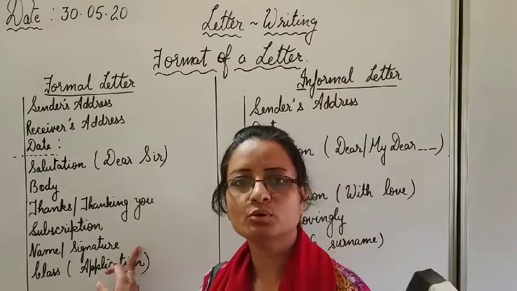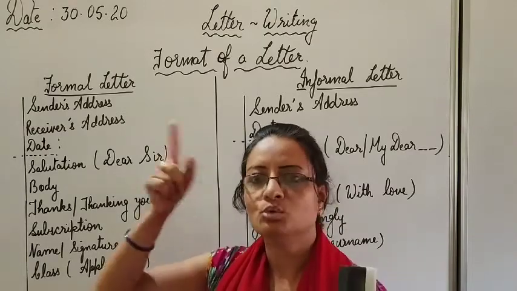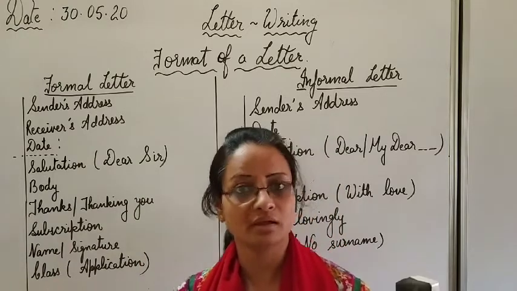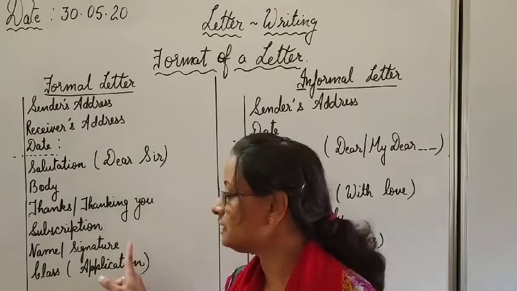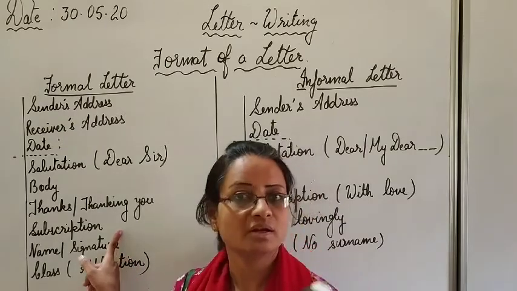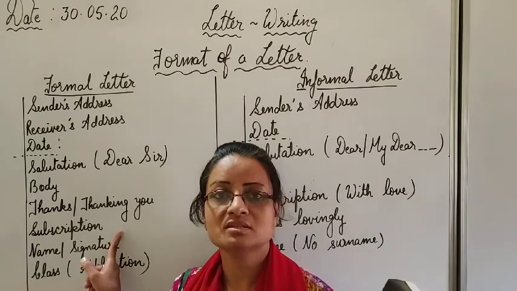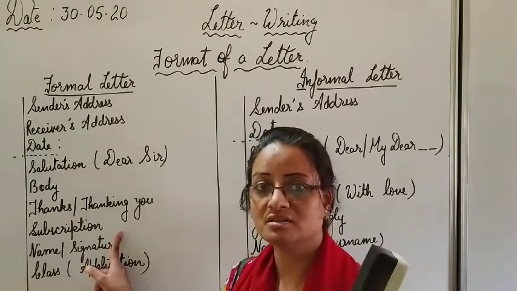I have already told you once, if you are putting your signature, that is sign, you have to write your full name and surname below it in a bracket. If you are not putting your signature, then directly after the subscription, write your full name and surname in the capital letters. Capital means the starting letters should be capital of the name and surname.